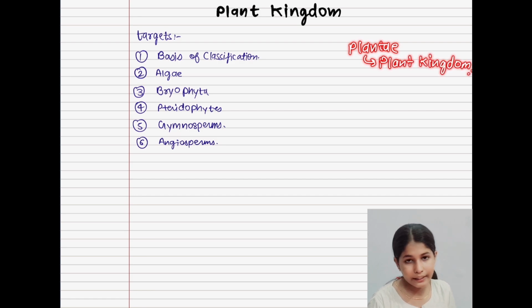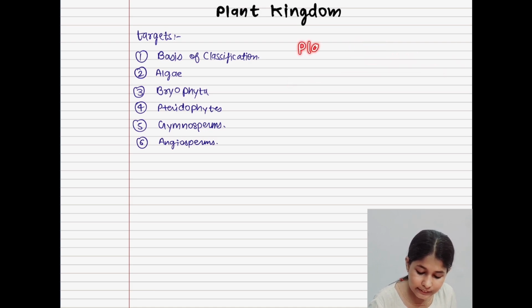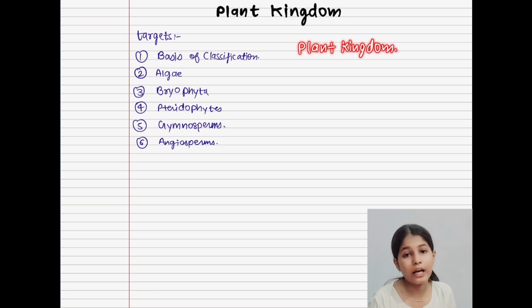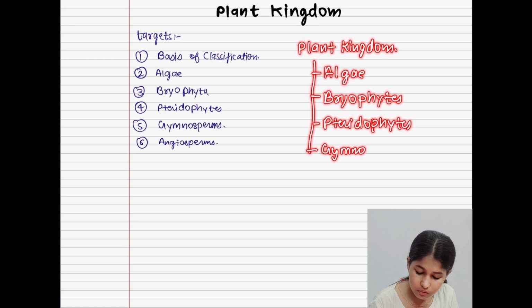Inside the plant kingdom we have five classes: algae, bryophyta, bryophytes, pteridophytes, gymnosperms, and last but not the least, angiosperms.